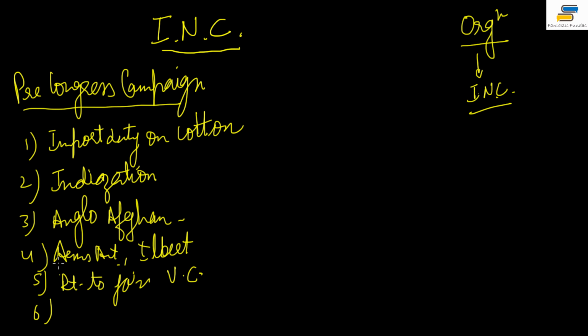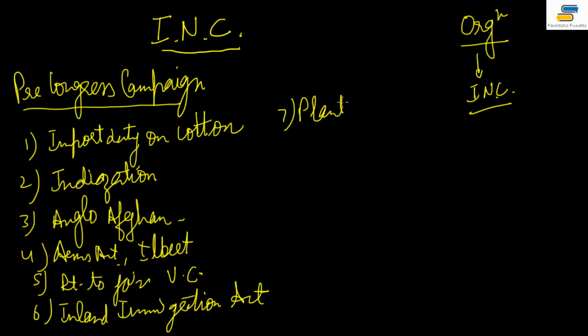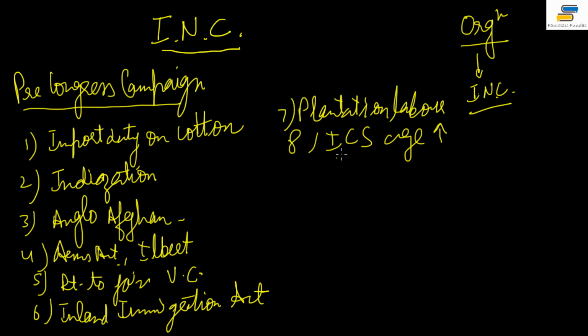And then number six. See, these are the basic things which were happening before the Congress came into being. I want to tell you the condition, what our demands were. And then we were against the Inland Immigration Act. Some act was there at that time. We were opposing the Inland Immigration Act, okay? No need to go into detail of all this, right? And then we were also supporting the cause of the plantation labor, okay? We were against the British extreme policy. Then we also talked about raising the age for the Indian civil services, the minimum age they are talking about.